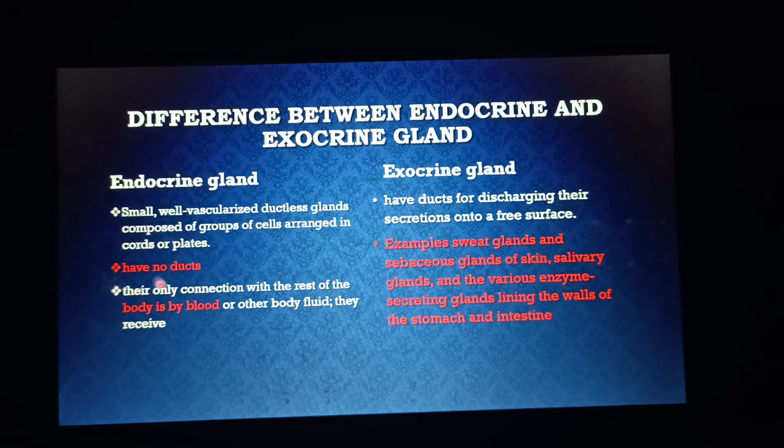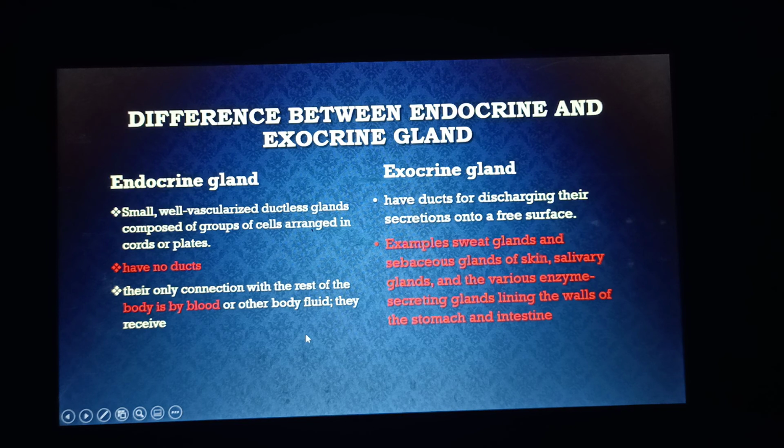The examples of the endocrine gland I forgot to mention here, so you can write them yourself. Examples of the endocrine gland are hypothalamus, pituitary, thyroid gland, and many other glands such as